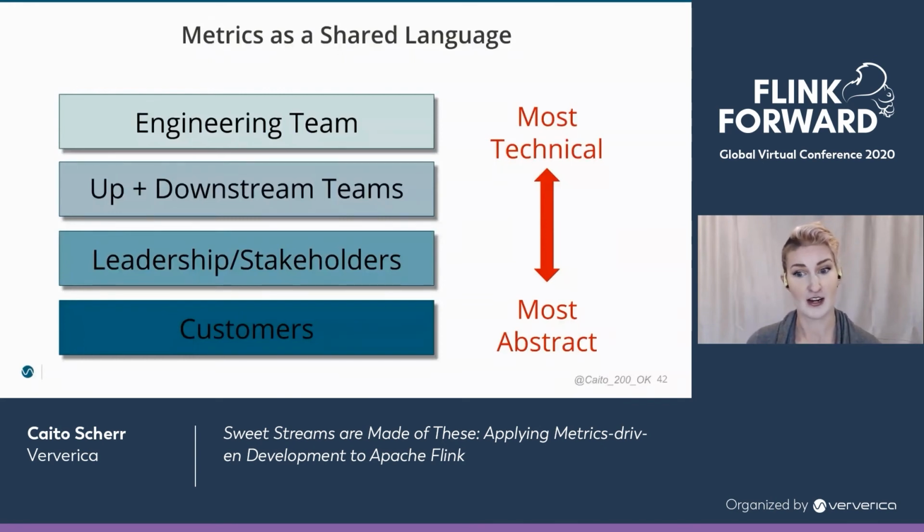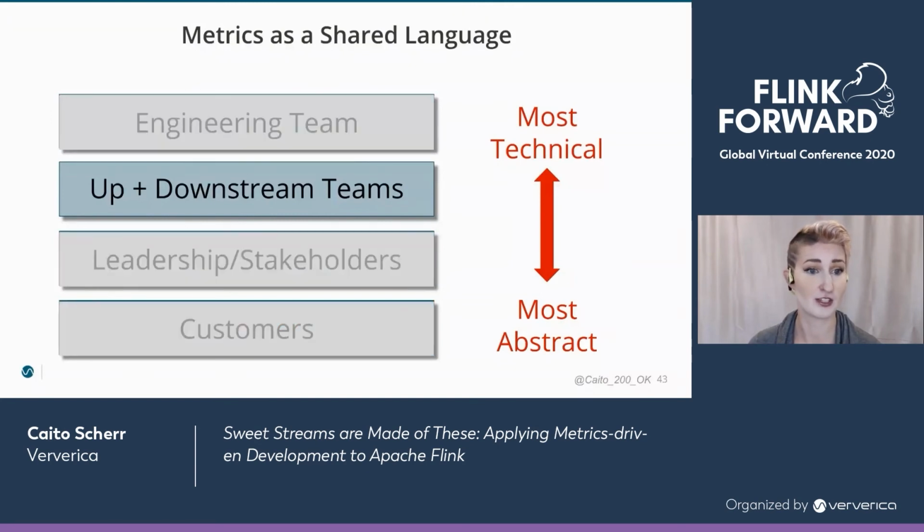So I started using this diagram as a starting point for automating cross-team communication for any new or more complicated Flink applications. Here, the groups are clearly delineated, where the ones at the top need the most in-depth technical coverage. And as you get further down, the information and the way of sharing it become more and more abstracted. And due to time, I'm just going to go through two sections here.